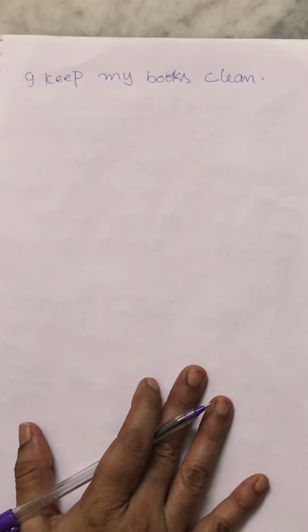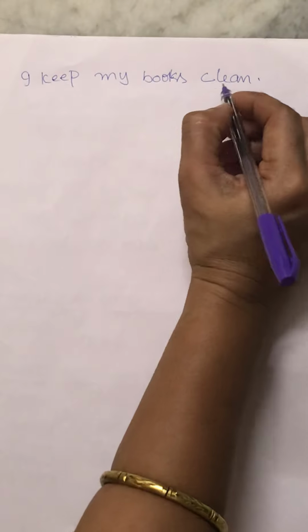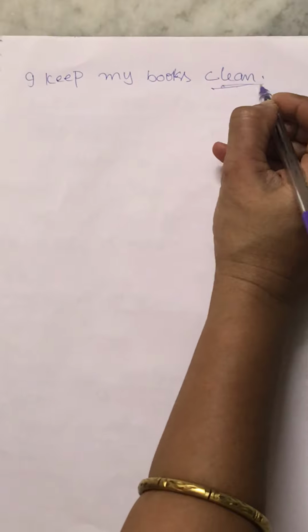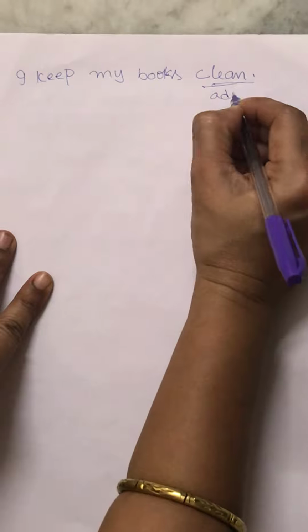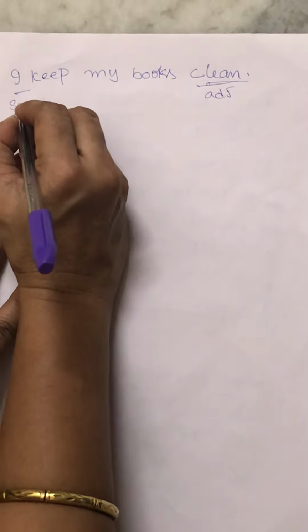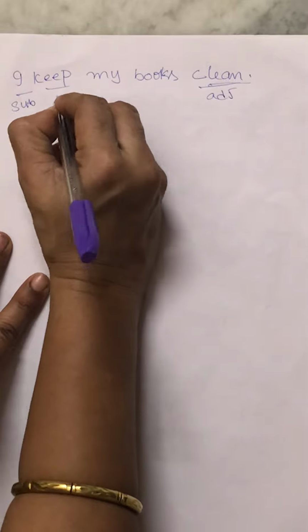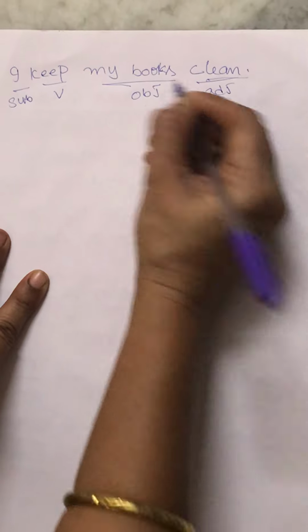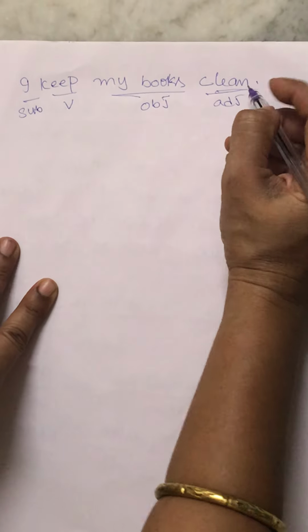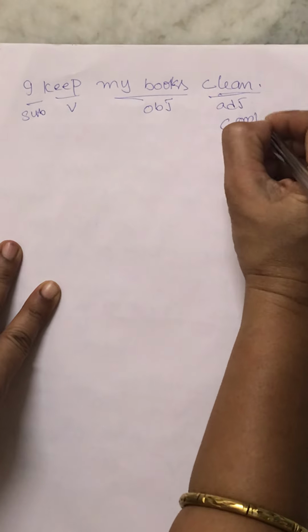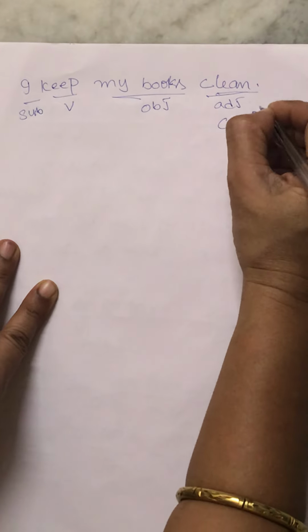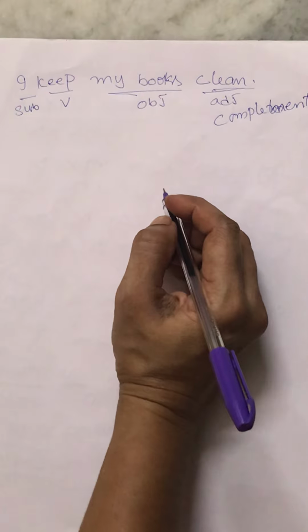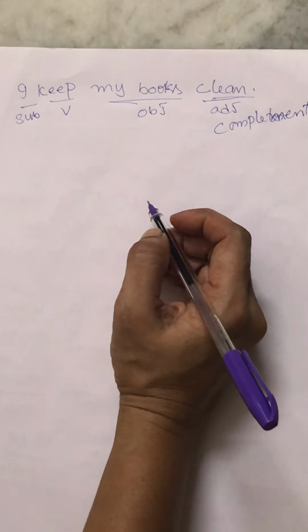Okay, children? So, you can use the complement here, adjective. I is a subject. Keep is a verb. My books is an object. So, clean is a complement. Complement with adjective. Right, children?